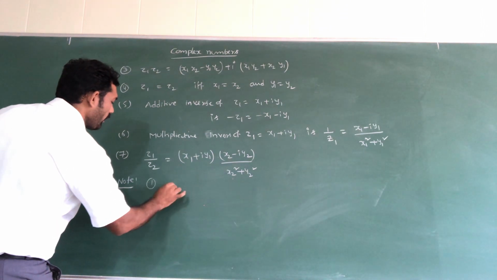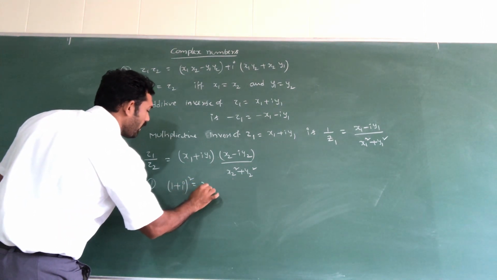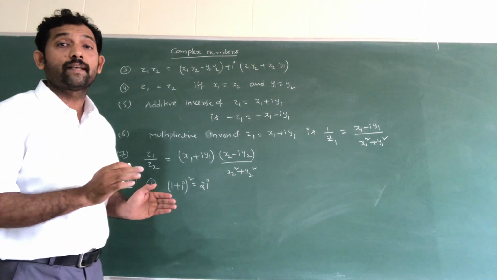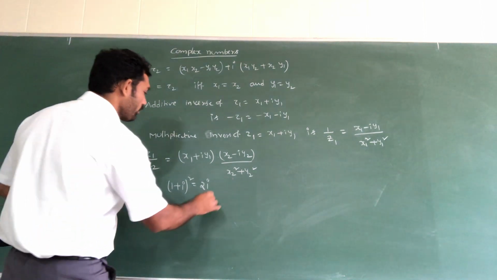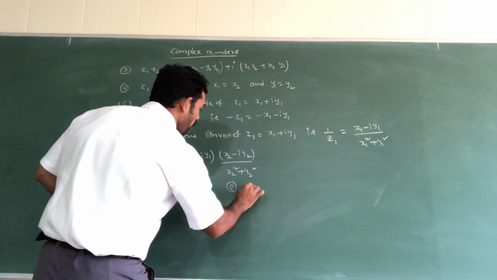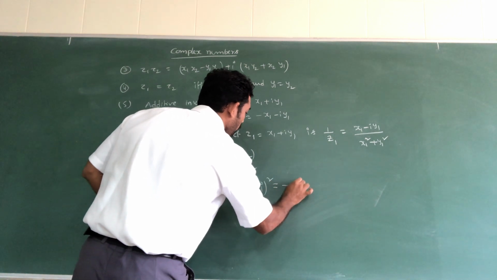So remember this one: 1 plus I whole square is equal to 2I. You take this directly. Next, second point, 1 minus I whole square is equal to minus 2I.